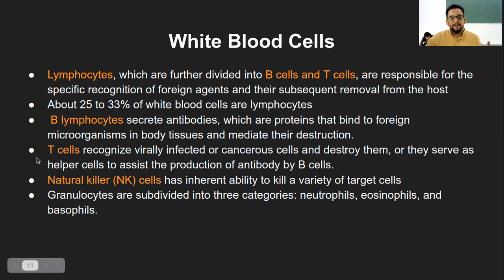The second type of lymphocyte is the T cells or T lymphocytes, thymus lymphocytes. They recognize virally infected or cancerous cells and destroy them, or they serve as helper T cells. Usually there are two types of T cells, what we call T helper cells and T memory cells. I'm sure you have heard of these immune cells creating the memory of the infection. For example, we say if corona has happened once, it does not usually happen a second time.